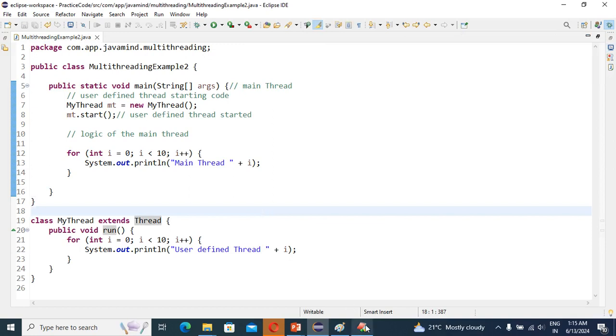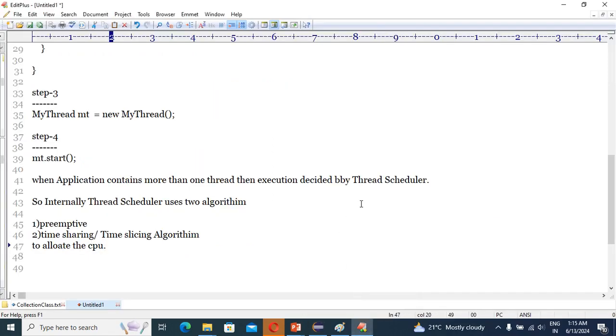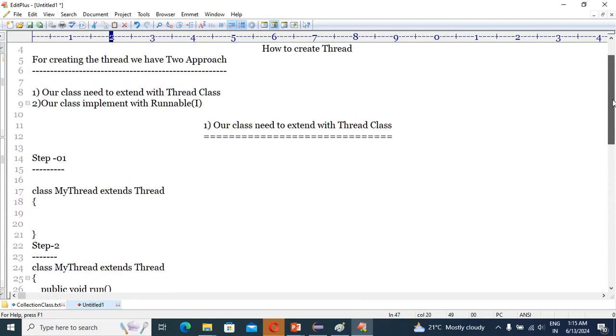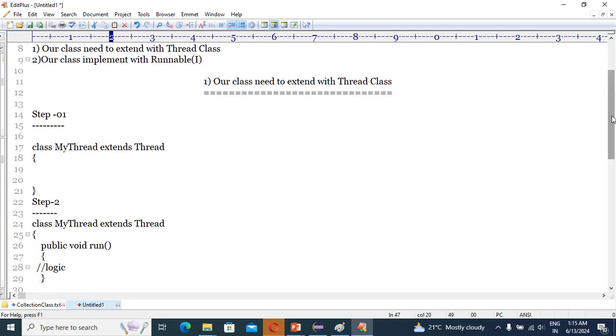So one more time, just very quickly, I will explain the things. See guys, if you are going to create a thread with the first approach, our class needs to extend the Thread class, right? So I have done the first step. Your class is called a thread class only when you extend your class from the Thread class. First step. Second step, what I mentioned here: override the run method to write the logic of the thread.